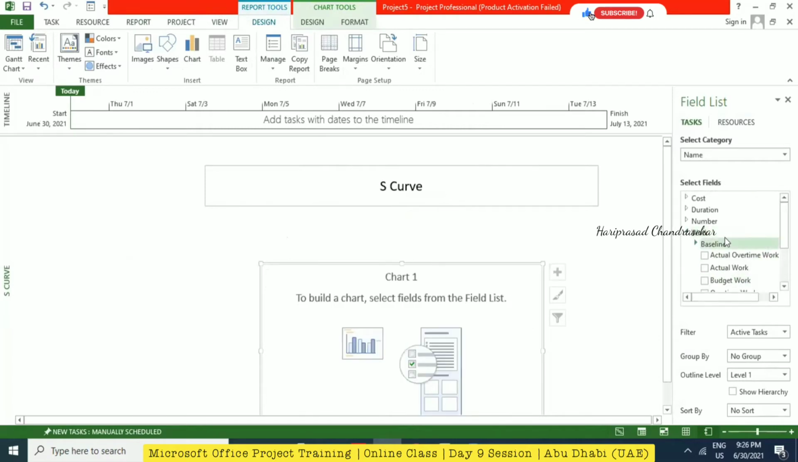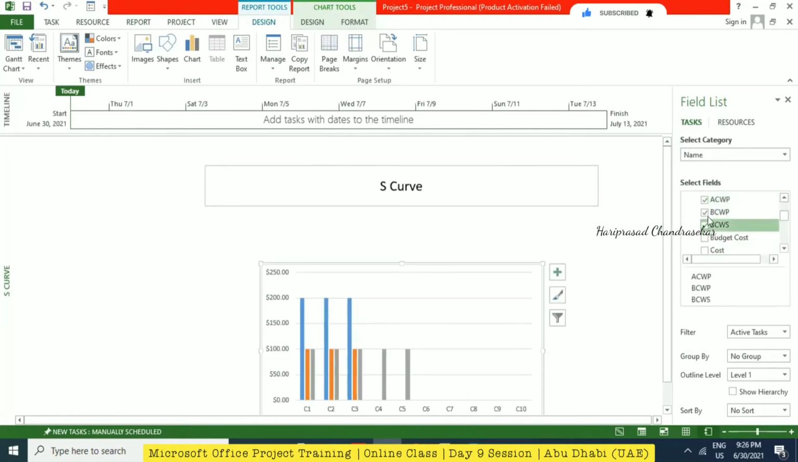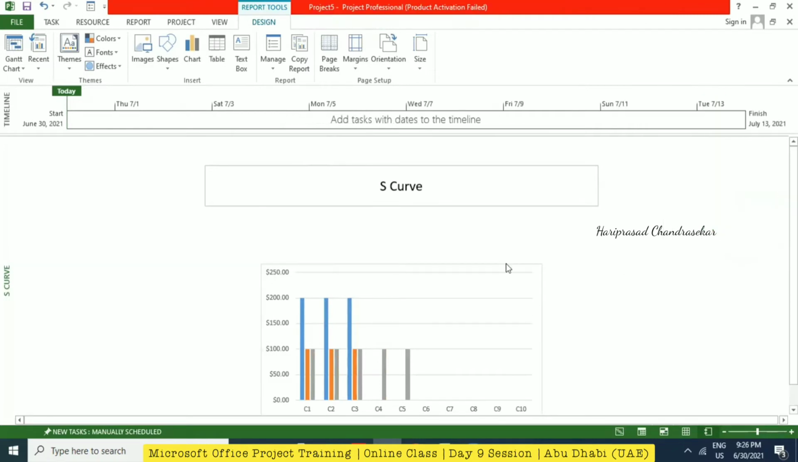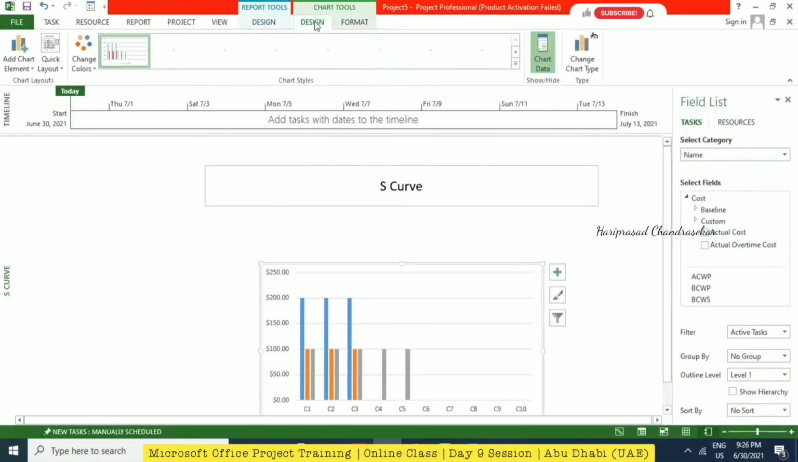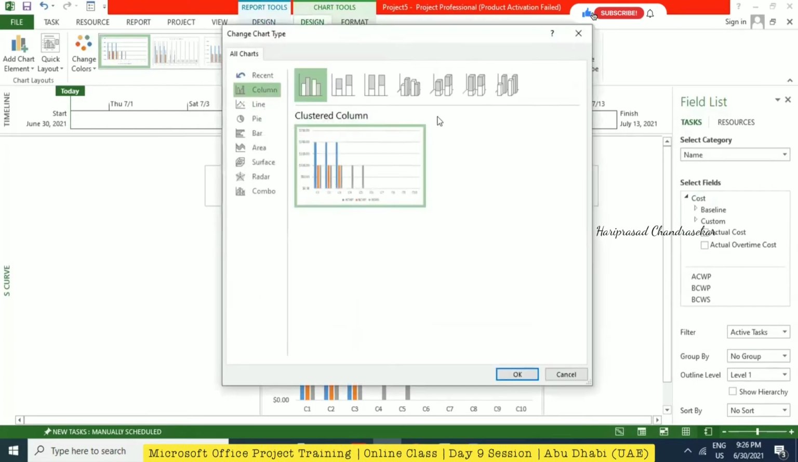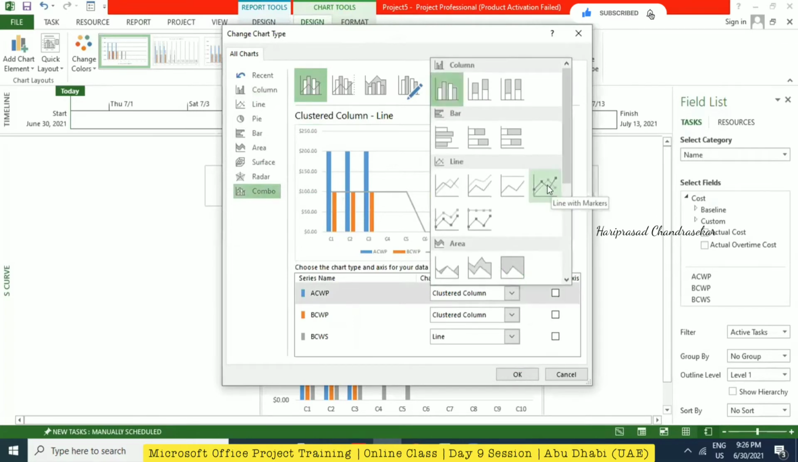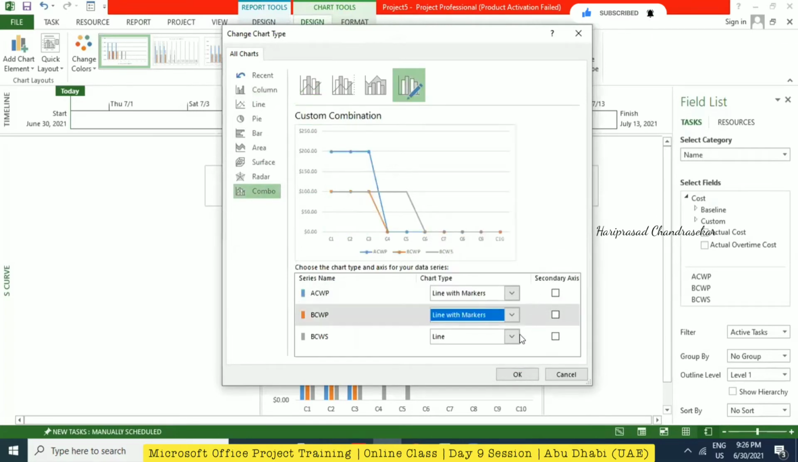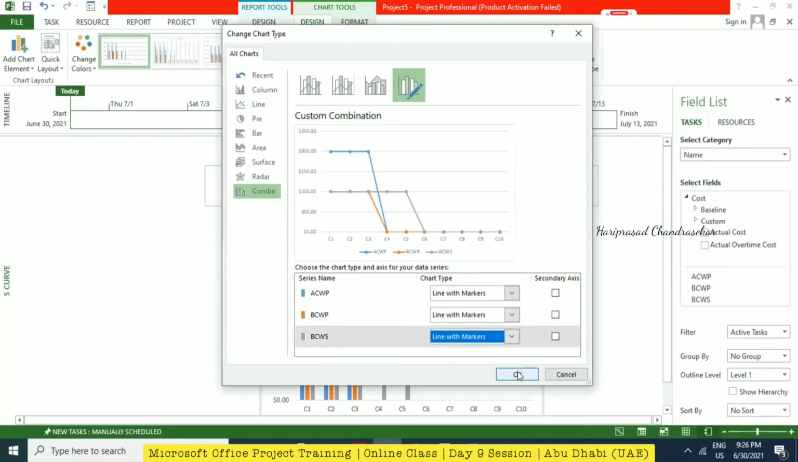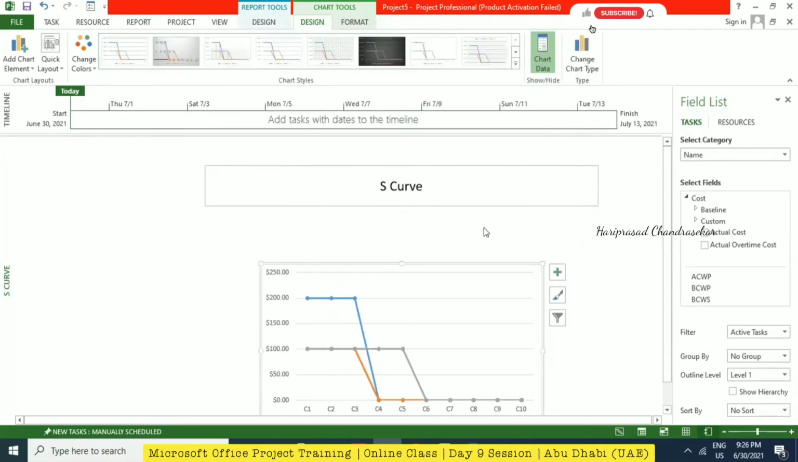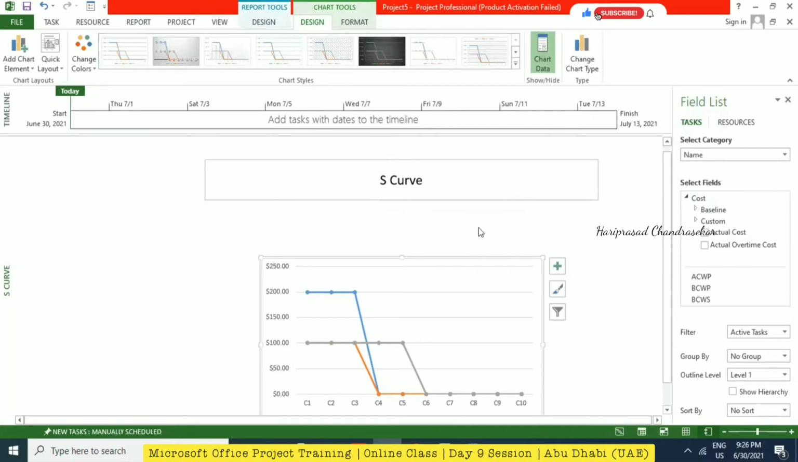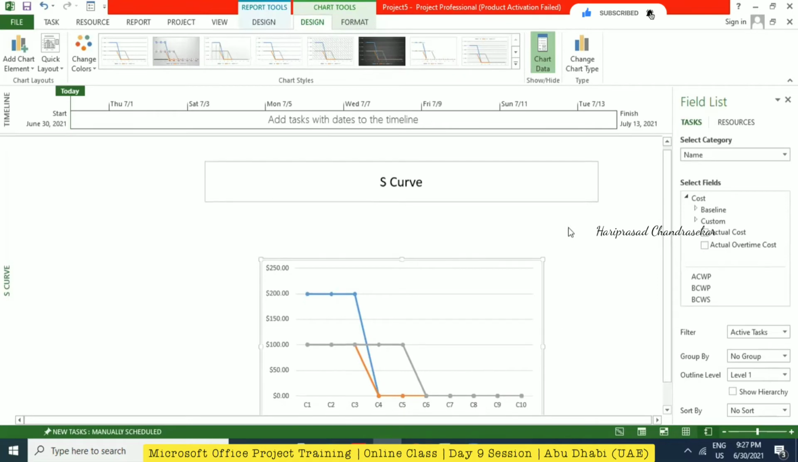Now there is nothing in this S curve, but we can select only the cost. Which cost? Actual cost, or ACWP? Both are the same. ACWP, BCWP, BCWS, this is what we must have. Then select the graph, go to Design, and change the chart type to combo. In combo, we can change to line diagram, line with markers. Now we can see the S curves. All 3 of them are line with markers. So like this also we can make it.